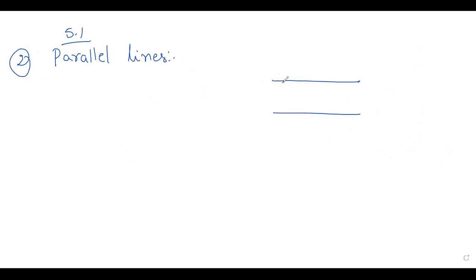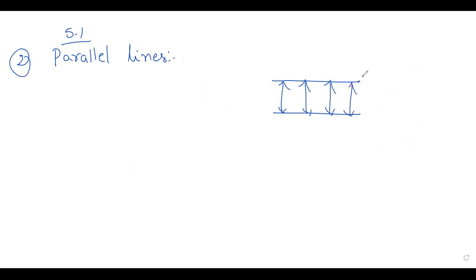And now we are seeing the second one, parallel lines. You know, children? So these two are called parallel lines. What do you mean by parallel lines? The distance between the two lines remains constant.